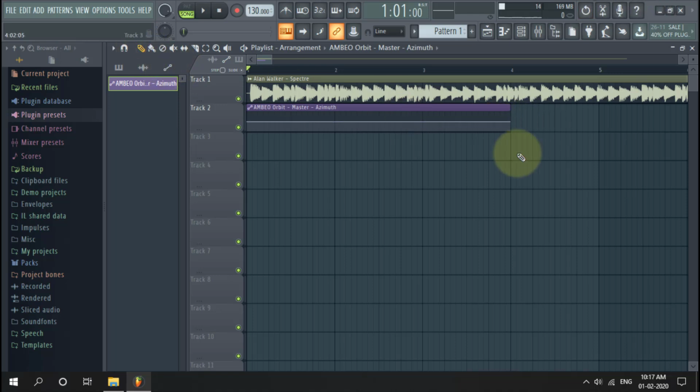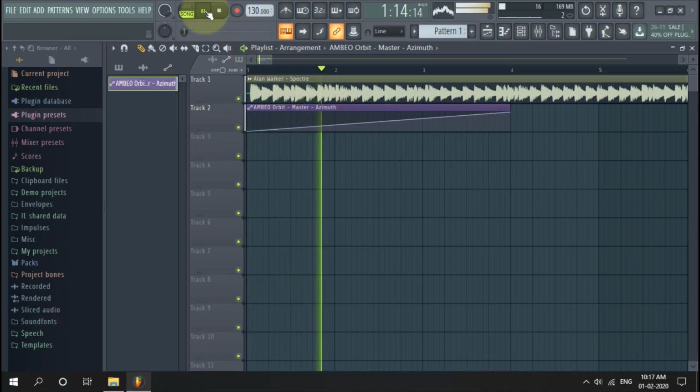Go to Draw Tools. Move to top. Move to bottom. Listen again. Cool, and apply the orbit sound.